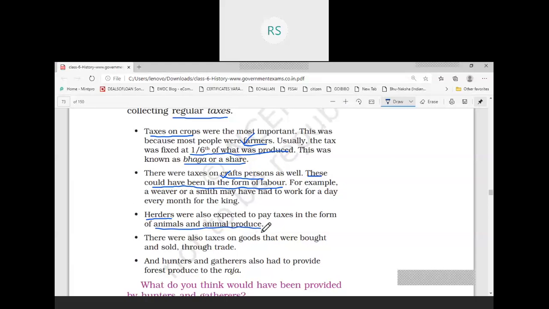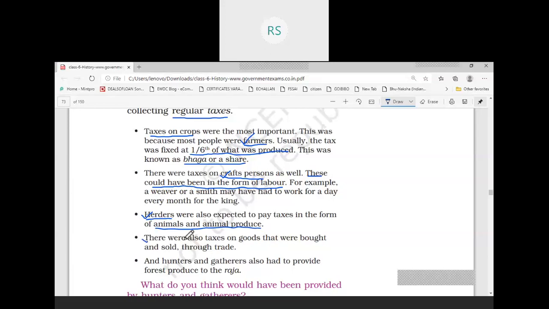Then the fourth one is that there were also taxes on goods that were bought and sold through trade. So there were traders also. We have discussed Vaishyas. Vaishyas were the people who used to be farmers, herders, traders. So trading was done. Trading means purchasing and selling of goods.